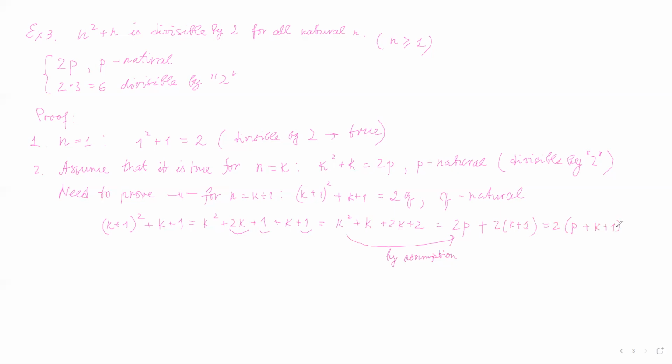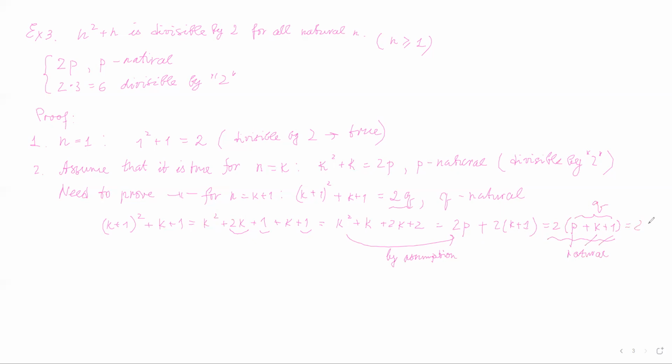So guys, it does not look like I proved anything, but if you compare my statement over here to what I'm trying to prove, you can say, okay, if we set up this number as q, if we label it or call it q, we actually did not specify what q is supposed to be, it's just a natural number. It's going to be exactly equal, right? It's going to be 2 multiplied by some natural number. How do we know that q is a natural number? Well, we know that p is a natural number. K is natural just because k is one of the numbers which are coming in a series, like 1, 2, 3, 4, 5. And 1 is a natural number just because it's the first natural number. So all of them are natural numbers. So q is a natural number too.